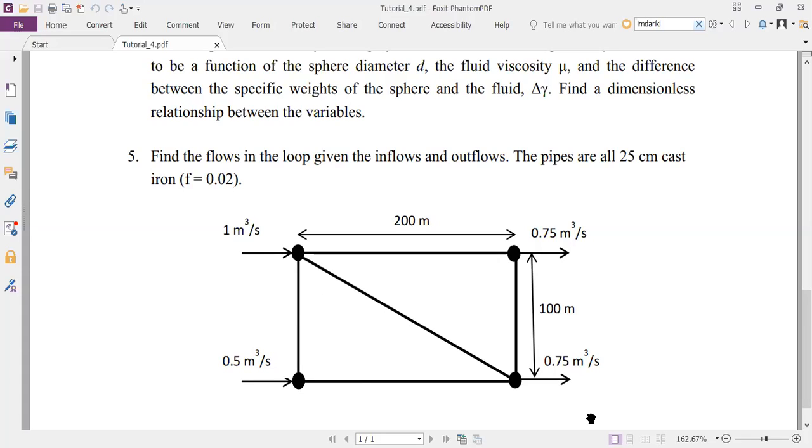So you will solve for loop 2, then you will get another correction. You apply that correction again to loop 2, pipe 5. So pipe 5 will get corrected twice.